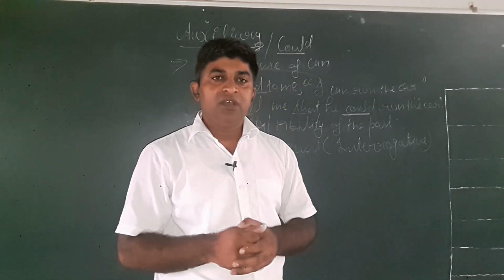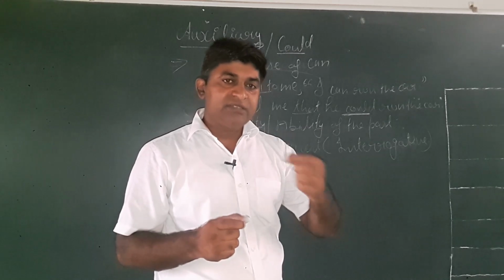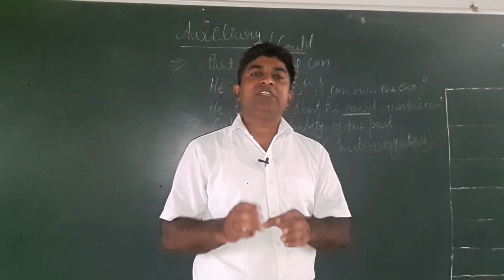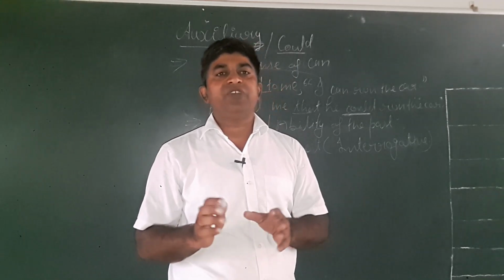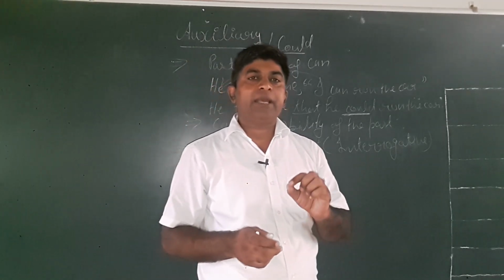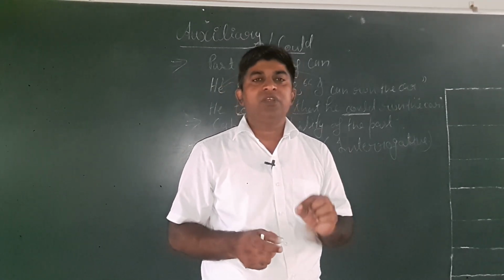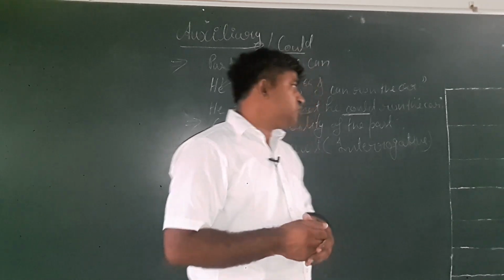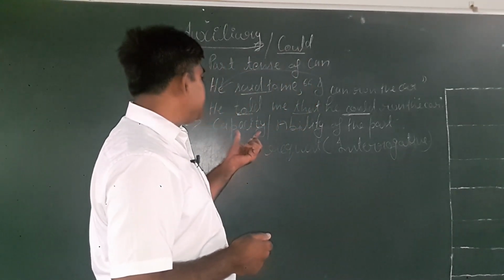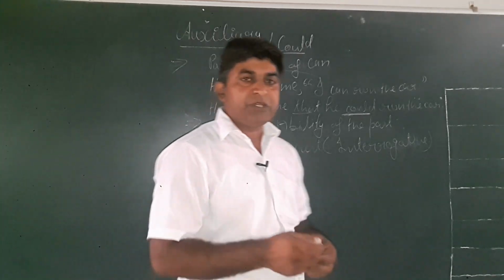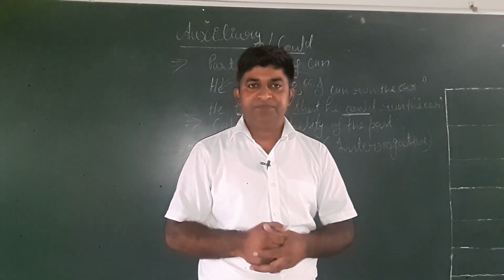In the same way, speaking of languages is related to the ability of a person. Then capacity: I could run a 5-kilometer race when I was in 6th class. It was my physical capacity. So to express the ability and capacity of the past of a person, we shall take the help of auxiliary could. The next use of could is, it is used to express a polite request, especially in interrogative sentences.